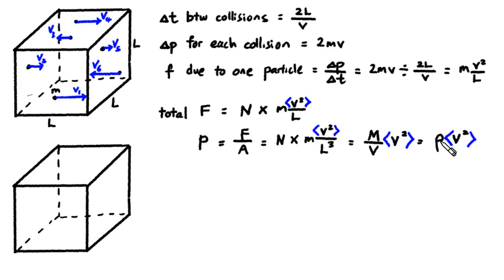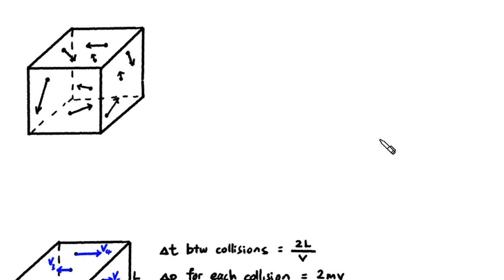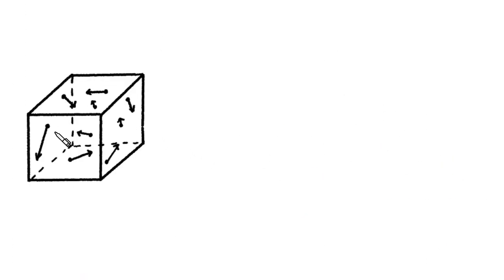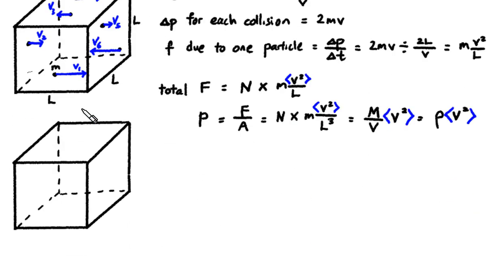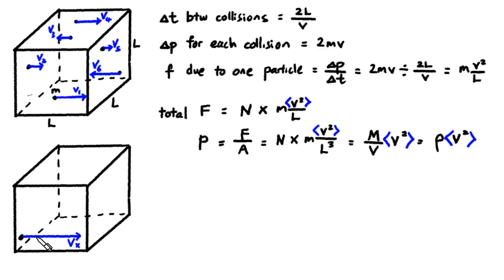So phew, that's quite easy. But are we done yet? Nope, we are not done yet, because in the actual model, the gas particles actually move randomly in all directions. So besides the components in the x direction, the velocity also has a component in, say, the y direction.